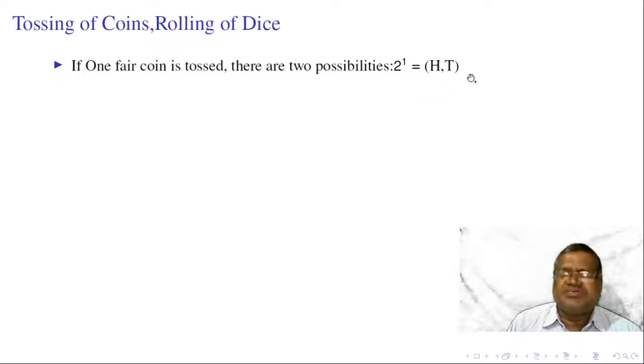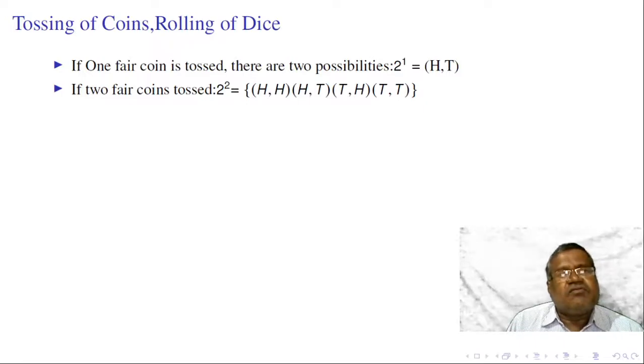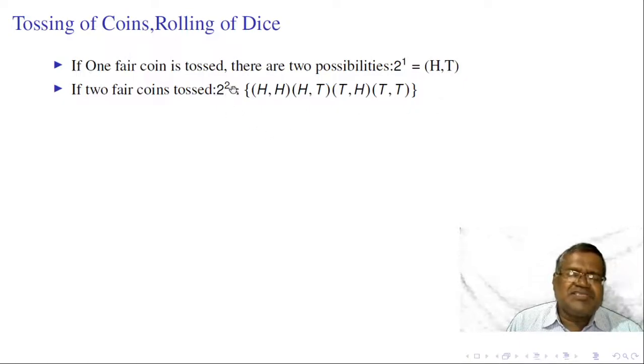There are two possibilities. And if two fair coins are tossed, tossing two fair coins one time or tossing one coin two times gives the sample space. Here 2 squared is equal to 4 is our sample space.